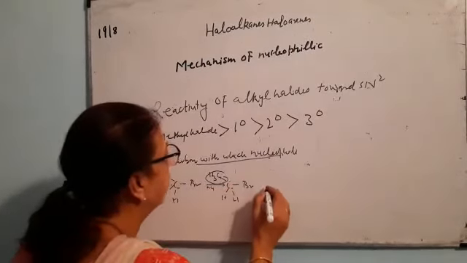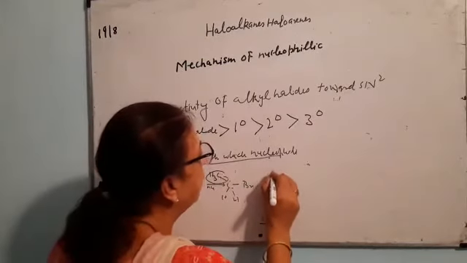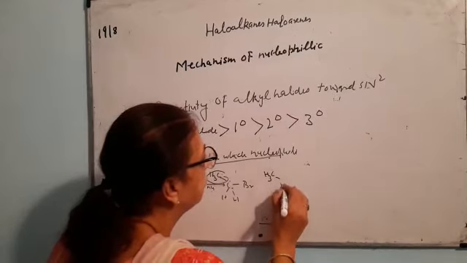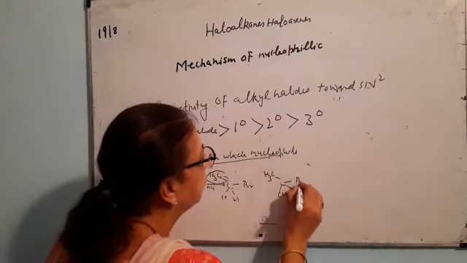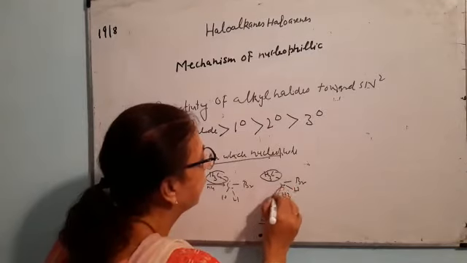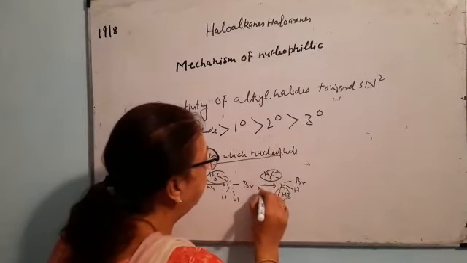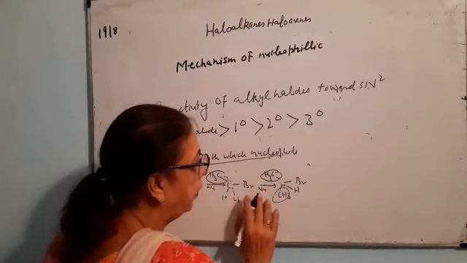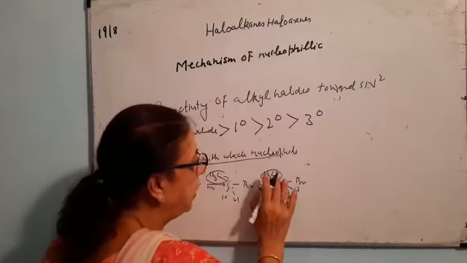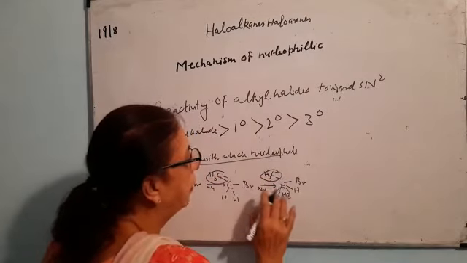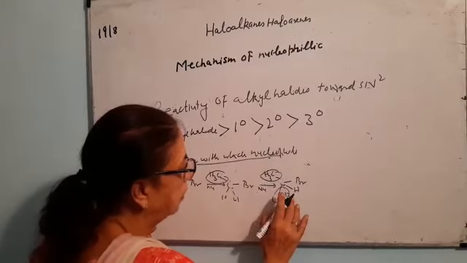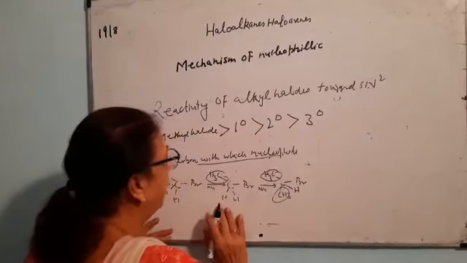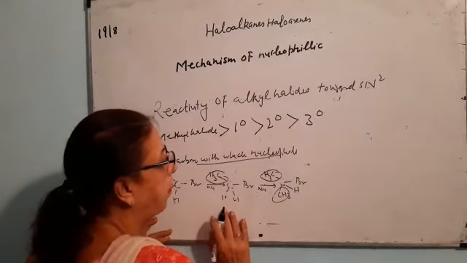Now suppose there are two bulky groups. Now the entry of nucleophile again becomes very difficult. It will not be allowed to enter. These two alkyl groups will sterically hinder it. Now there will be more steric hindrance than in the first compound.